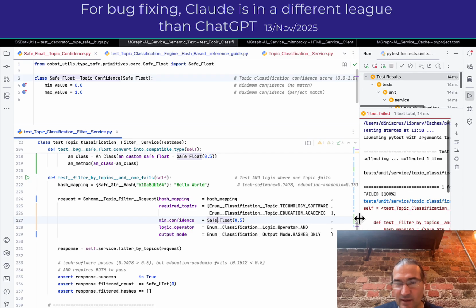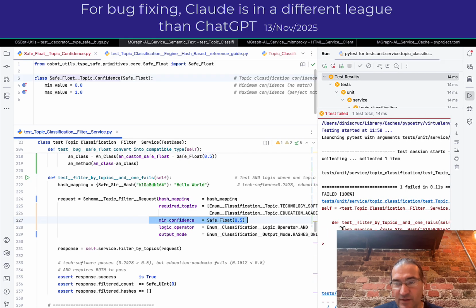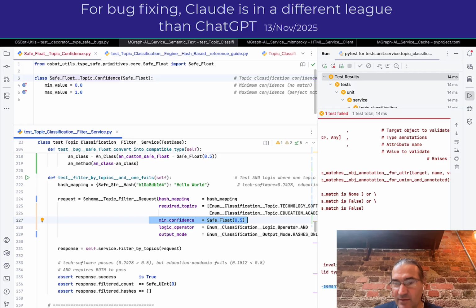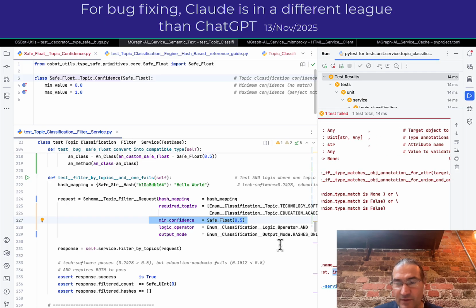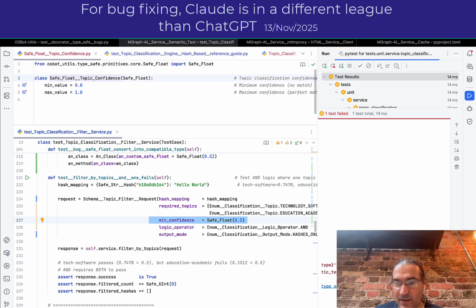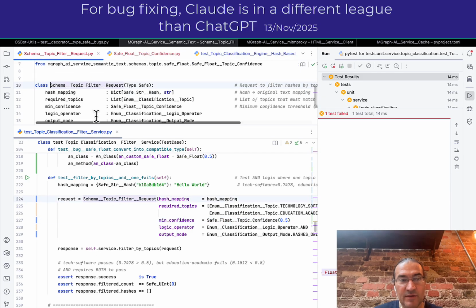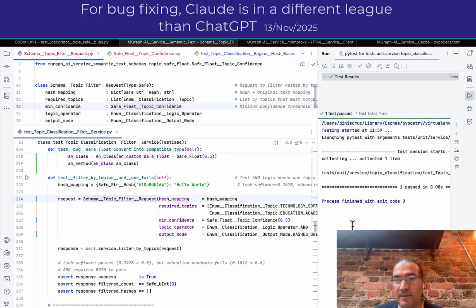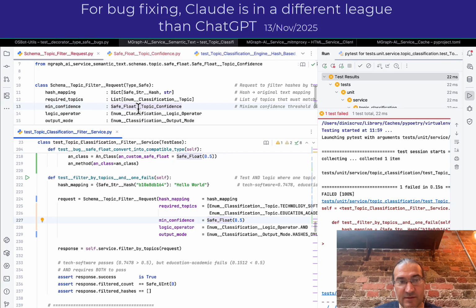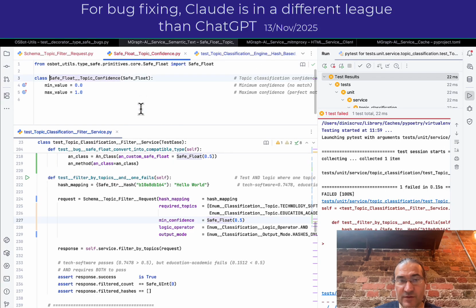I was coding this test, which is one of my tests, and now having this bug. This is actually an exception because of my type safety checks. The error is saying invalid type for mean confidence, because I was expecting this class, safe float confidence, and what we got was safe float. We were expecting safe float confidence because it's on the schema. If you look at the schema, it defines safe float, so that passes, right? The problem is that I'm using safe float, just not safe float with confidence, and it was failing.